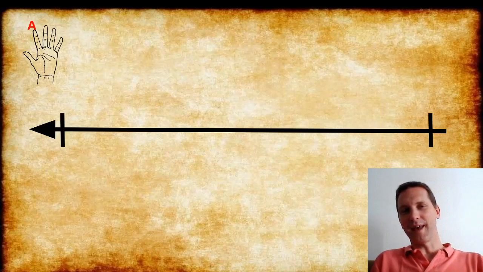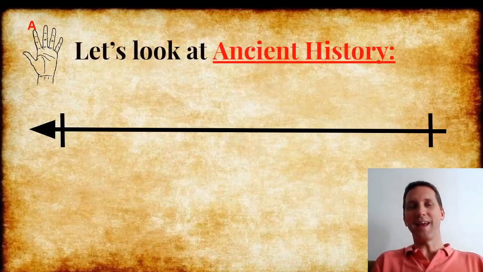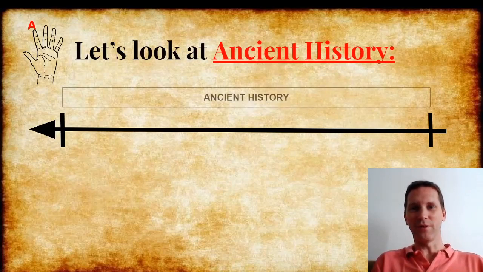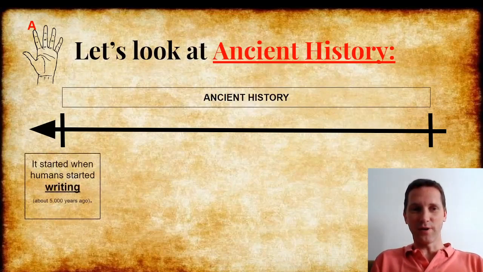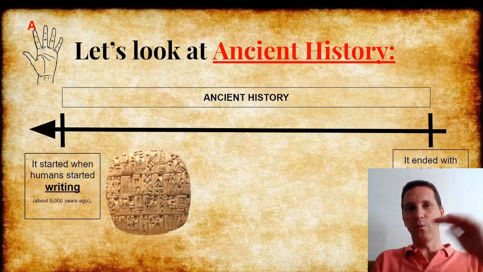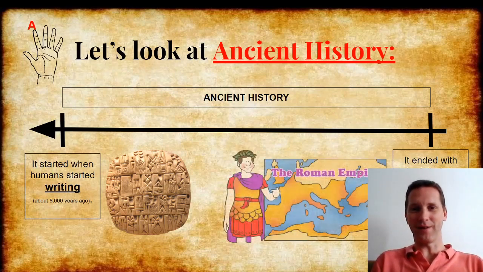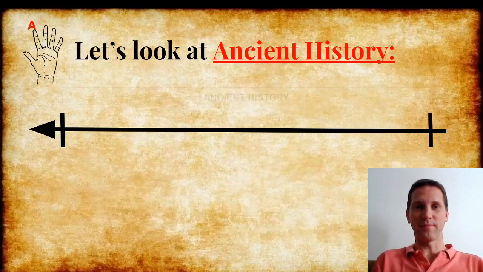Now, can you see the hand? The letter A is for ancient history. Let's have a look. Now our timeline moves up, and this part is ancient history. It started when humans started writing. Remember this picture of cuneiform writing about 5,000 years ago. And it ended with the fall of the Roman Empire. So a few thousand years.